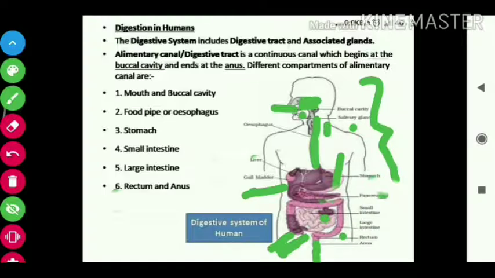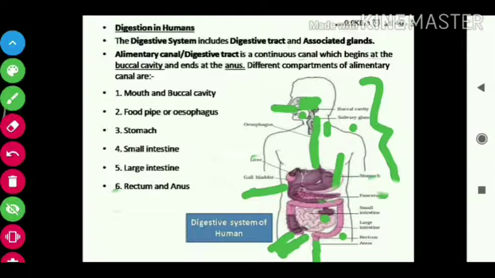Whatever food components we have already used, the unused material goes to the large intestine, and in the large intestine water is absorbed from the unused food particles, and slowly it becomes fecal matter.